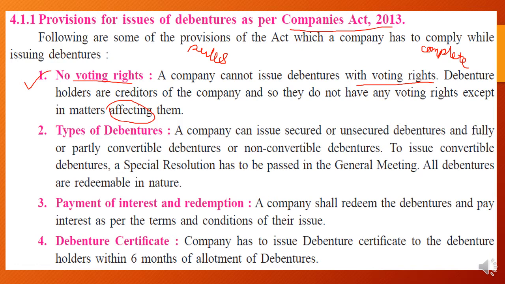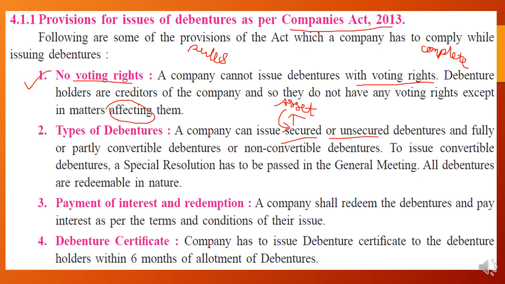Types of debenture. The Companies Act says that a company can issue secured or unsecured debenture. Secured debenture means the asset is mortgaged, or we can say a charge is created on the assets, meaning a specific asset of that company will be kept aside for the payment of that debenture if the company is going to be wound up or is not in a position to pay back the amount.